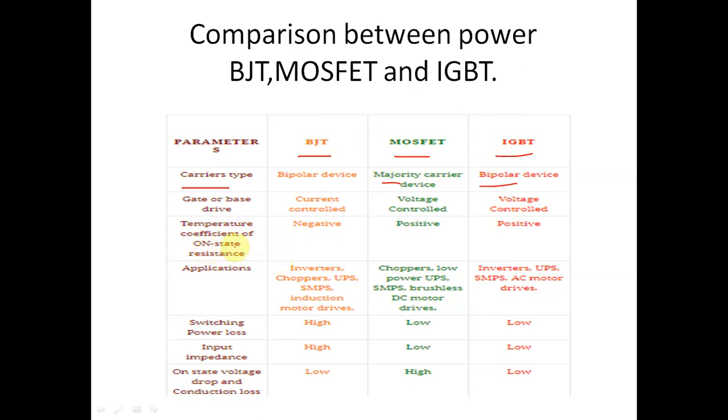The temperature coefficient of on-state resistance is negative in BJT, positive in MOSFET and positive in IGBT. Applications: the first applications are inverter, chopper, UPS, SMPS and induction motor drives. These are applications related to BJT, MOSFET and IGBT. We have already studied them in lectures 1, 2 and 3.